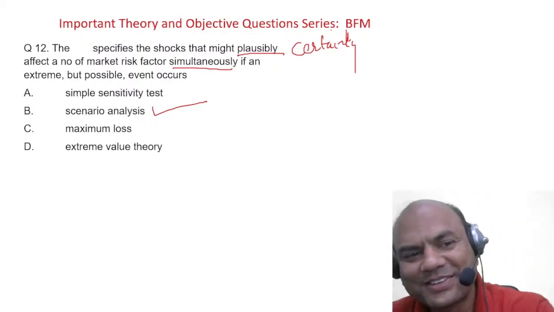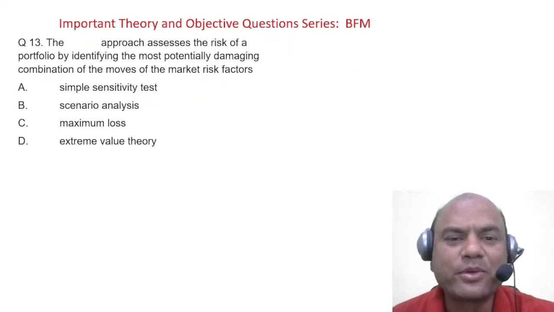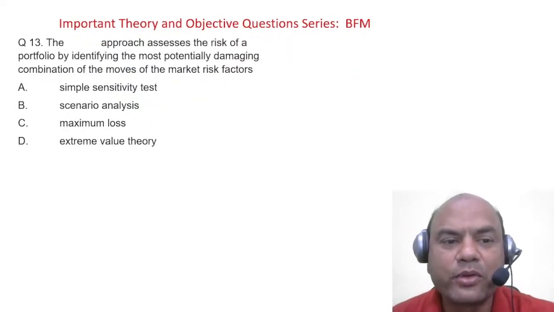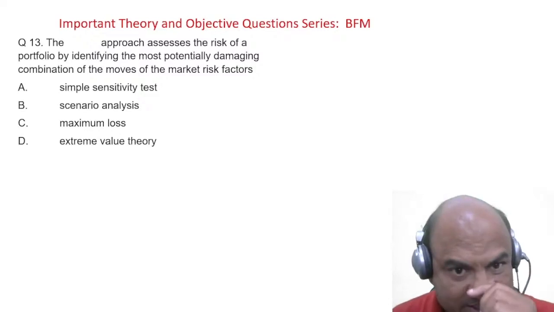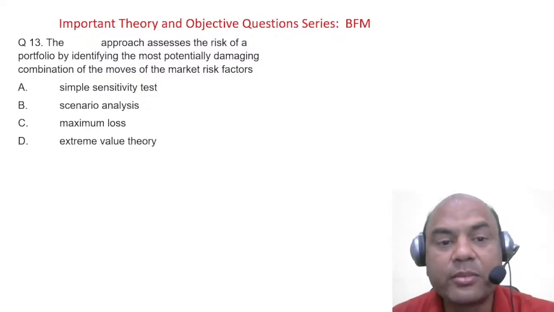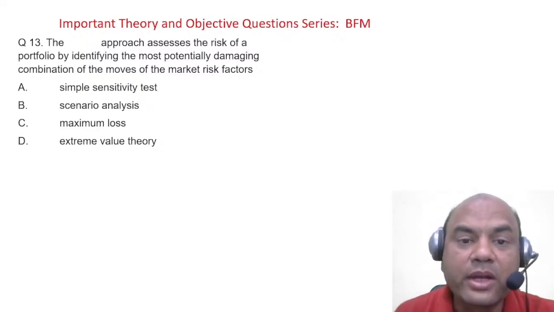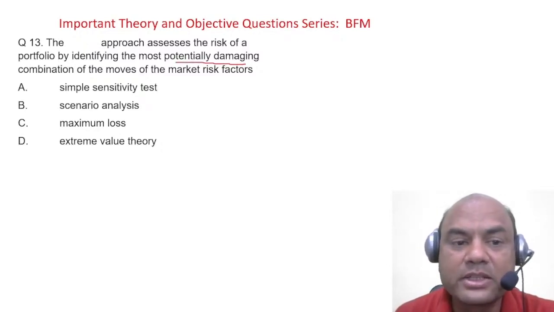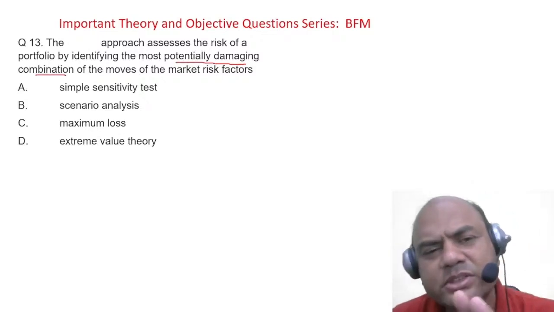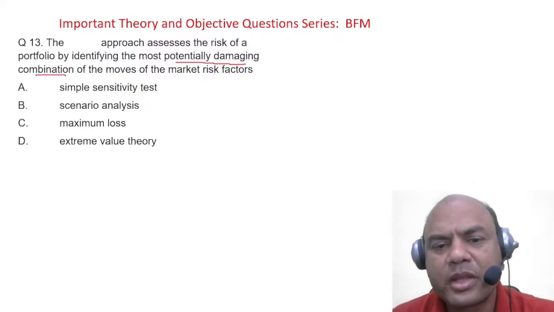Got it? The dash approach assesses the risk of a portfolio by identifying the most potentially damaging combination of the moves of the market risk factors. So, potentially damaging combination. All the damaging worst combinations come at the same time. All the worst.